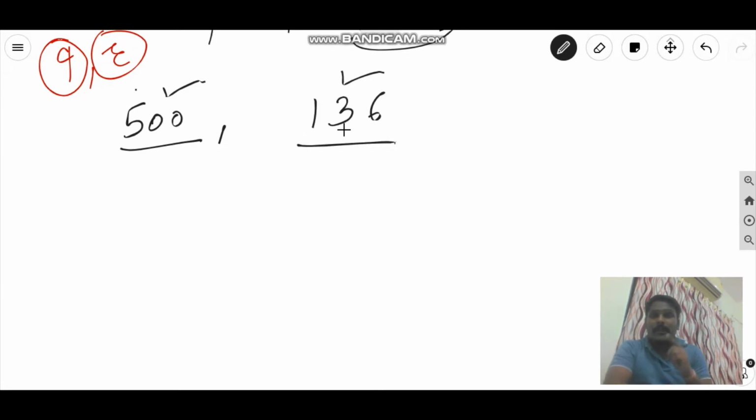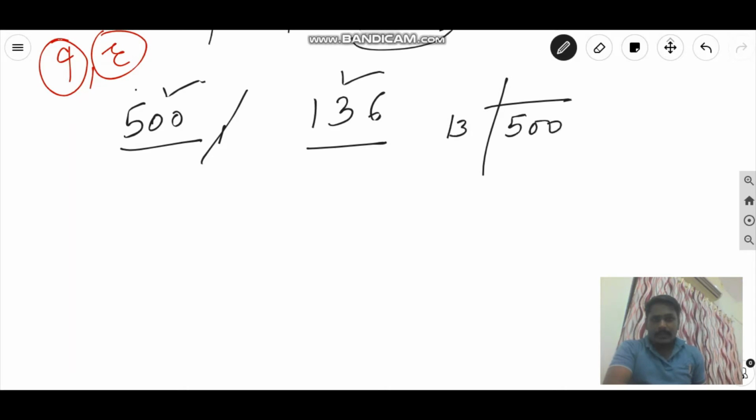Now I want to express 500 in terms of 136, or in other words I want to divide 500 by 136. So here we will divide 500 by 136. Here I have to multiply by 3. So here I will get 408. If I multiply, 3 sixes are 18, then we have 1 as a carry, 3 threes are 9, plus 1 is 10, 1 is carry, 3 ones are 3 plus 1 is 4. Okay. Now 500 minus 408 we will get as 92.